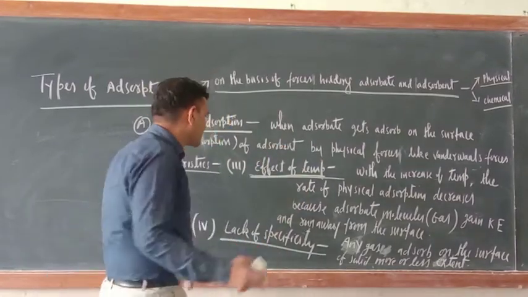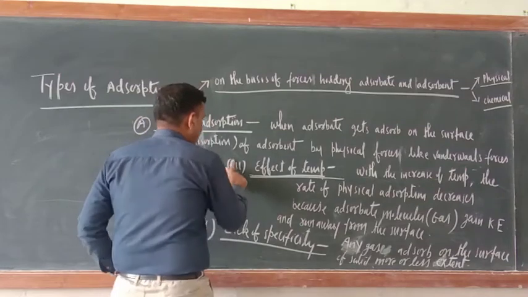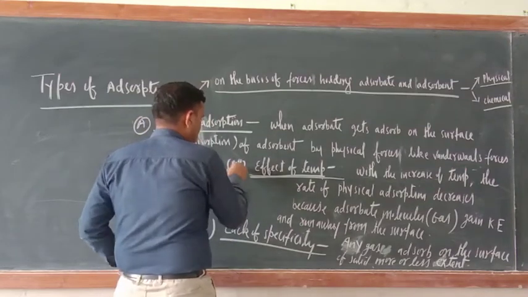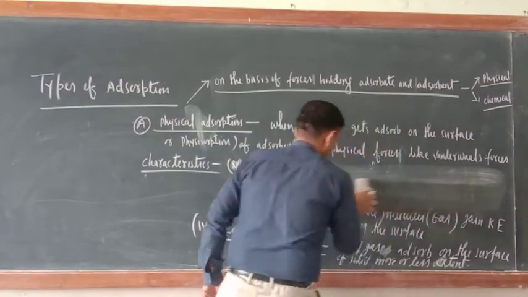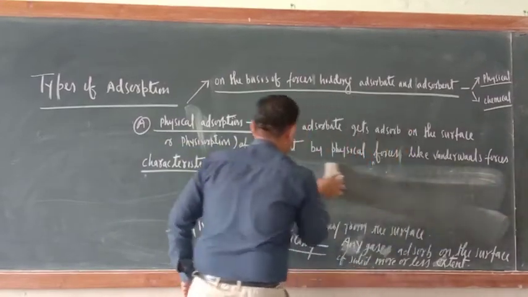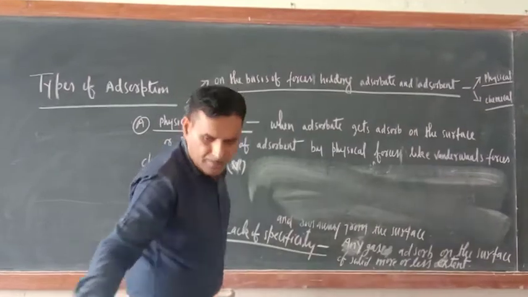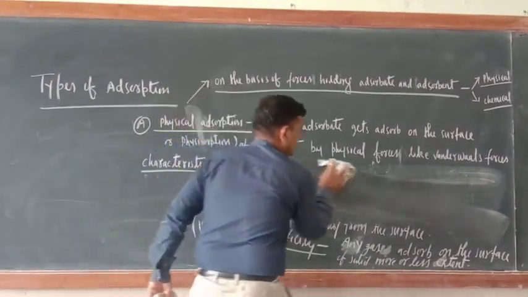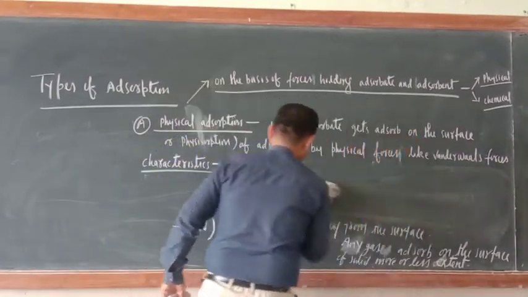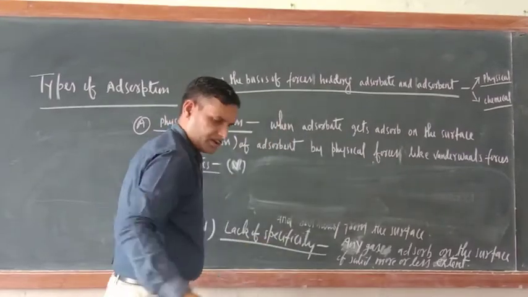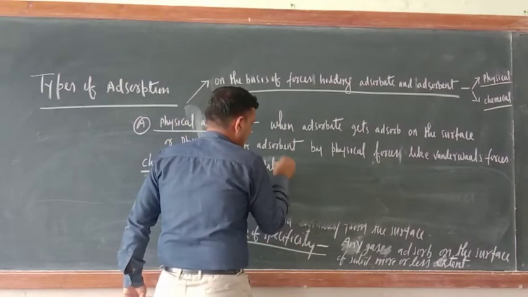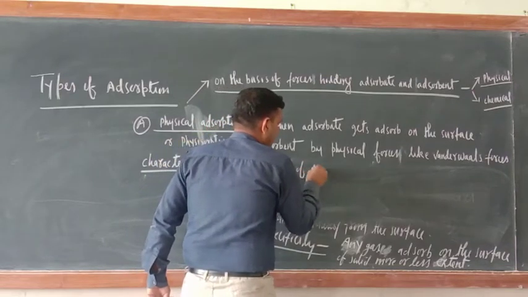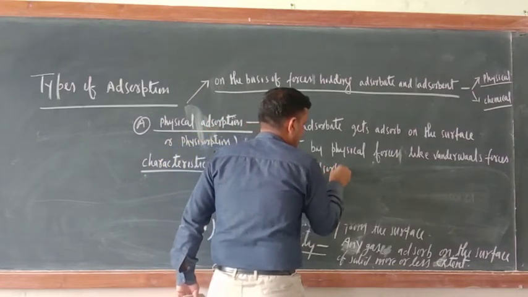Okay. Now the next one is the fifth point, nature of adsorbate. Here I am writing nature of adsorbate.